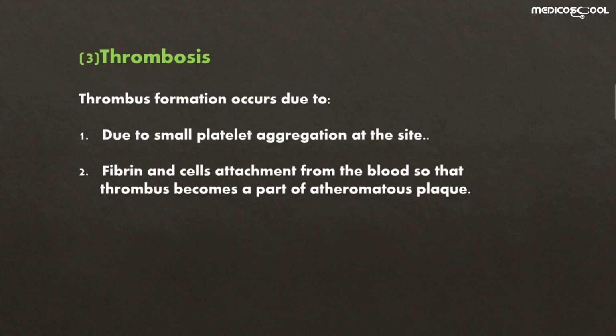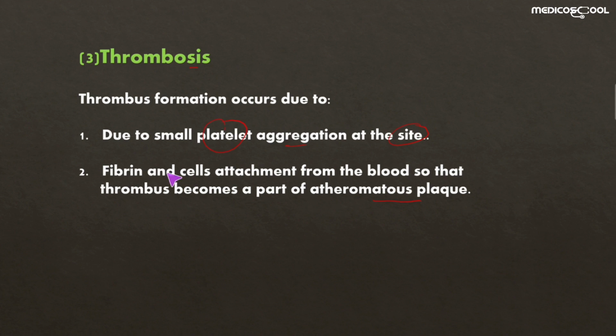Now the third step. We've already discussed the first step, endothelial injury, the second step, intimal cell proliferation and extracellular matrix production, and the third step is the thrombosis. This occurs due to platelet aggregation at the site of the endothelial injury, as we have already discussed.